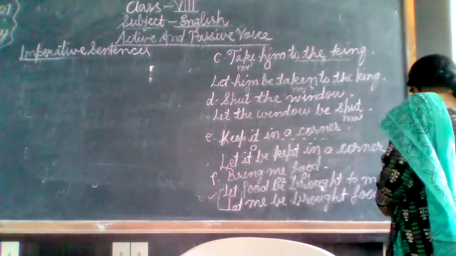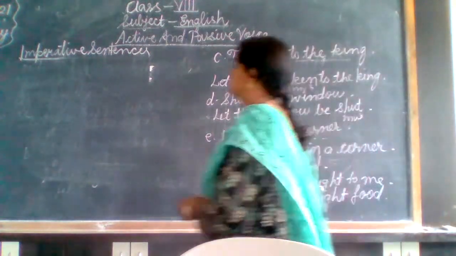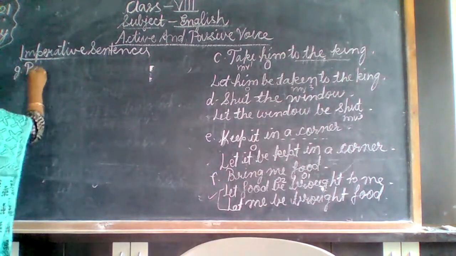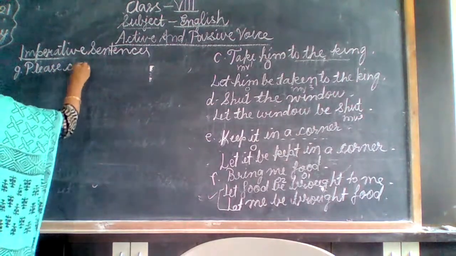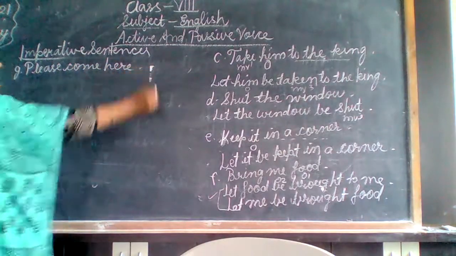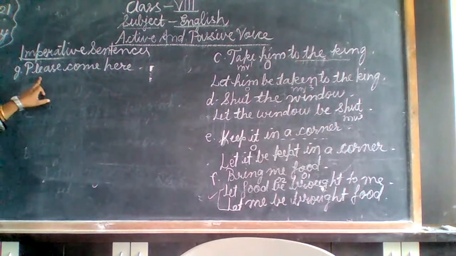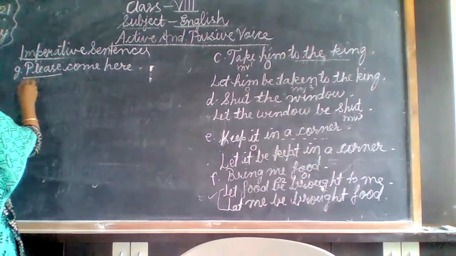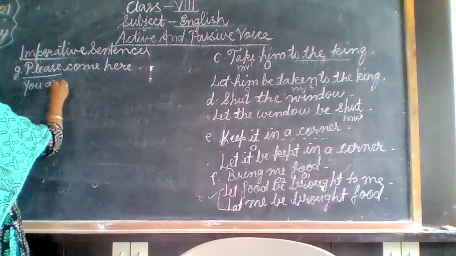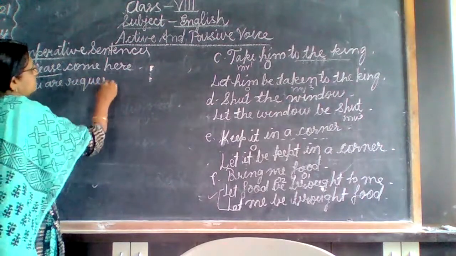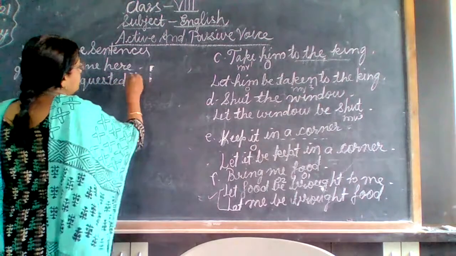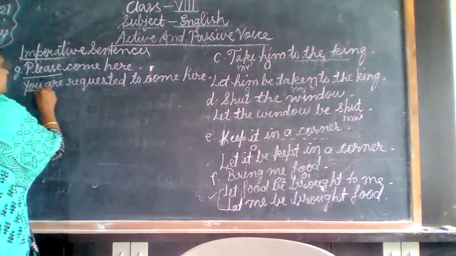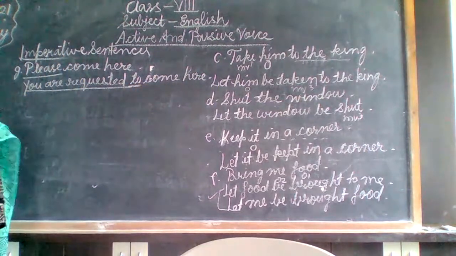Request form is there. Next sentence, that is a request form. Please come here. Okay. When the word please is there, at that time it is a request form. We know it. With please we are making a request. So instead of please, you are going to write, you are requested to come here.